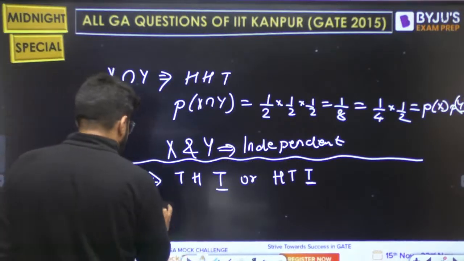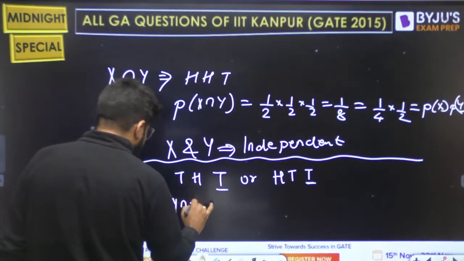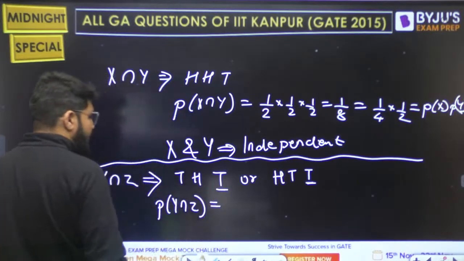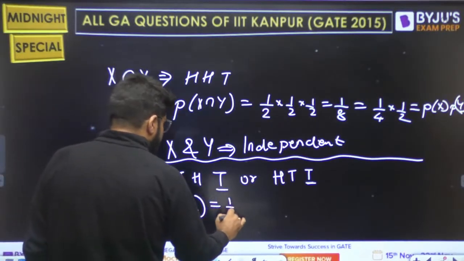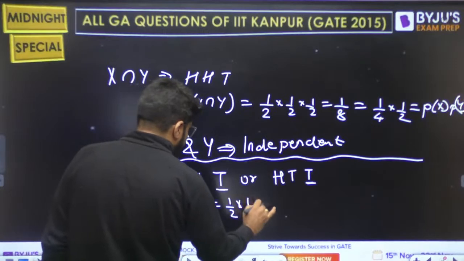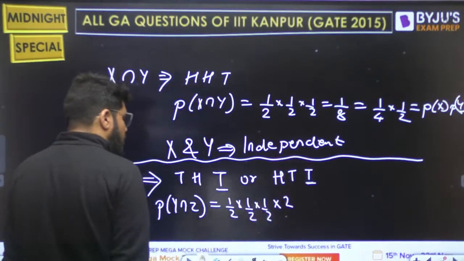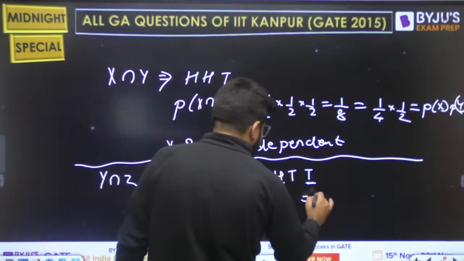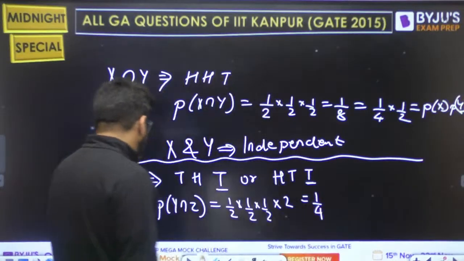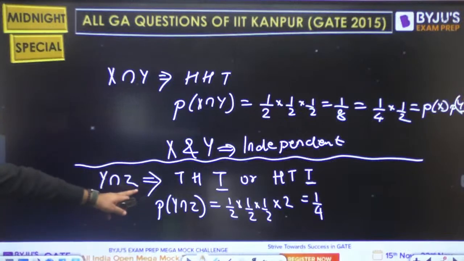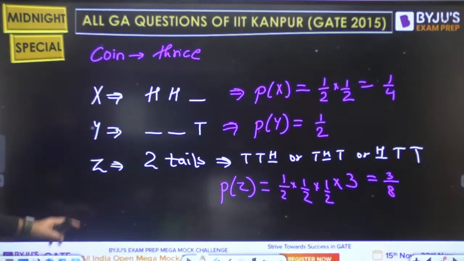What is the probability of Y intersection Z? So THT is 1 by 2, 1 by 2, 1 by 2, and the same for HTT, 1 by 2, 1 by 2, 1 by 2. So total 2 times it is coming. So this answer is 1 by 4. Is it equal to PY PZ?